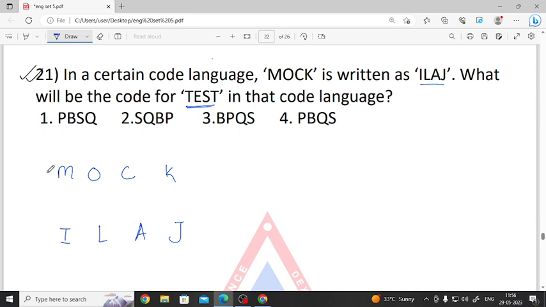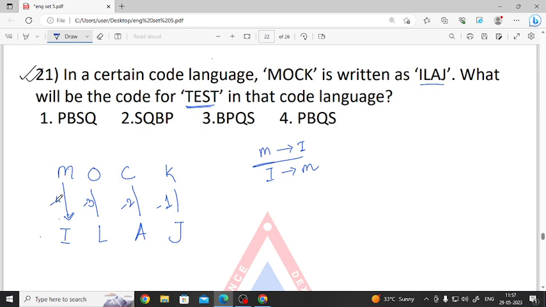If you are not able to do reverse counting from M to I, just go with I to M. If we see from I to M, it should be 4. See, I, J, K, L, M, 4. So L to O, we are getting 3. A to C, we are getting 2. And J to K, we are getting 1.